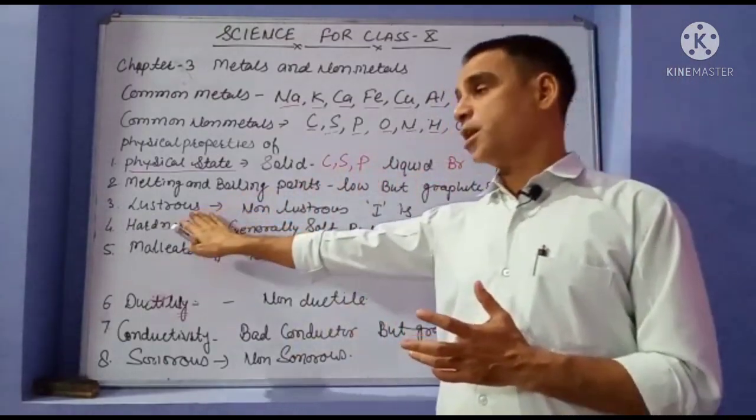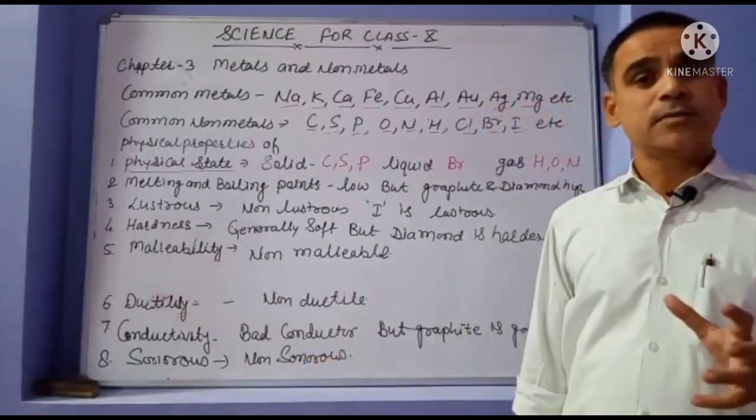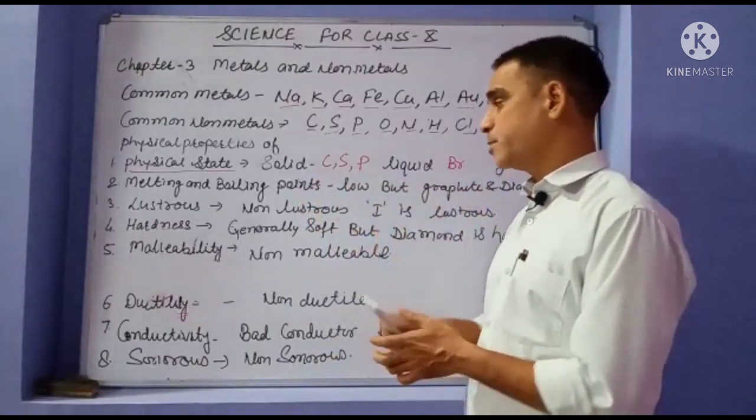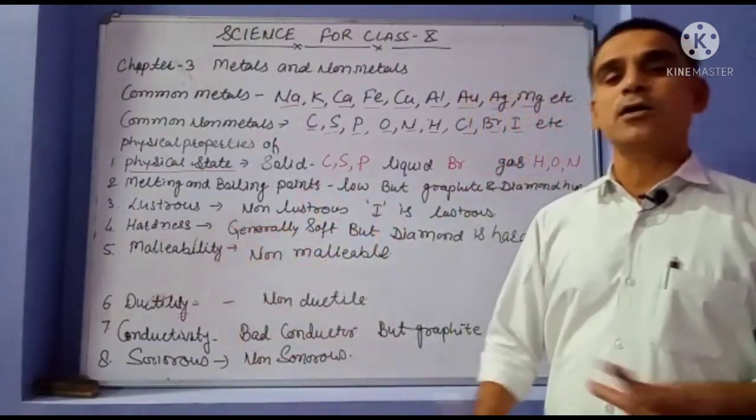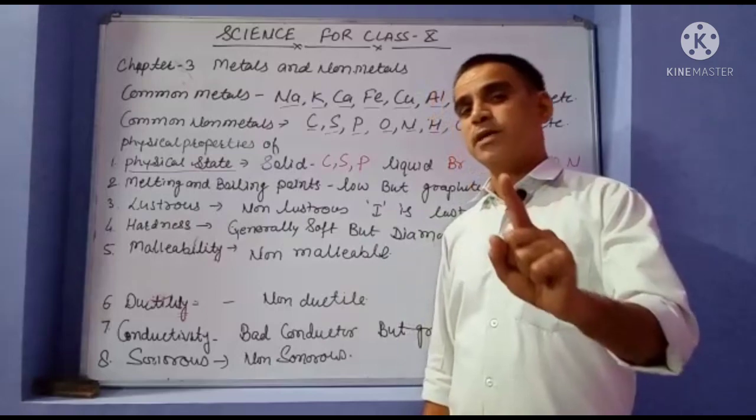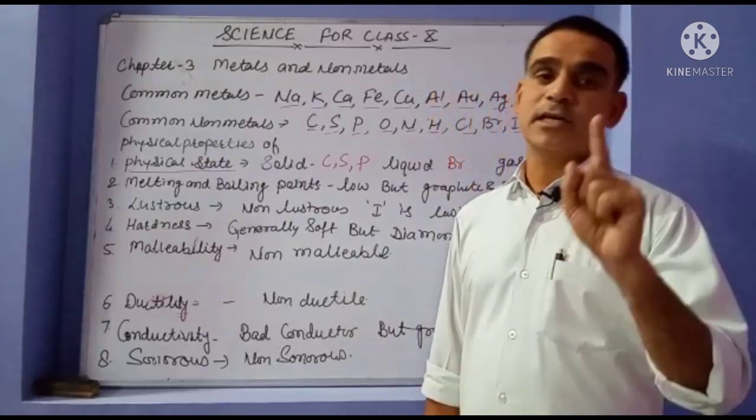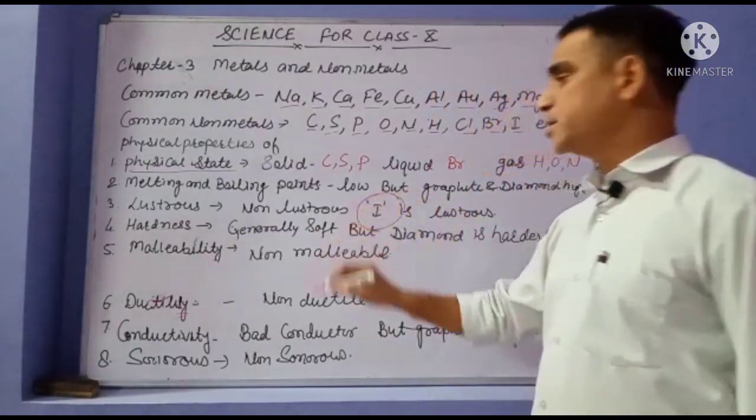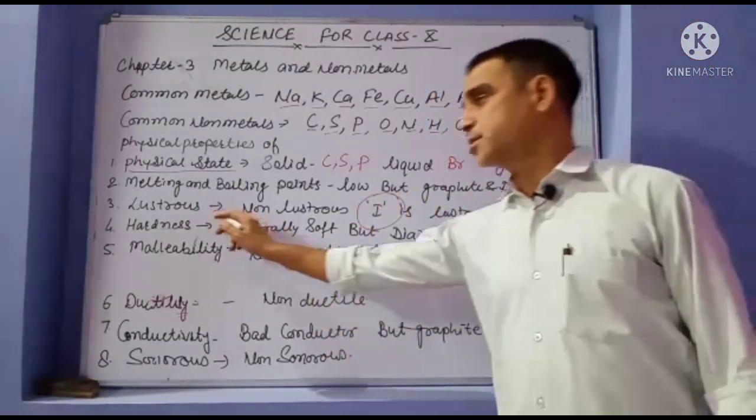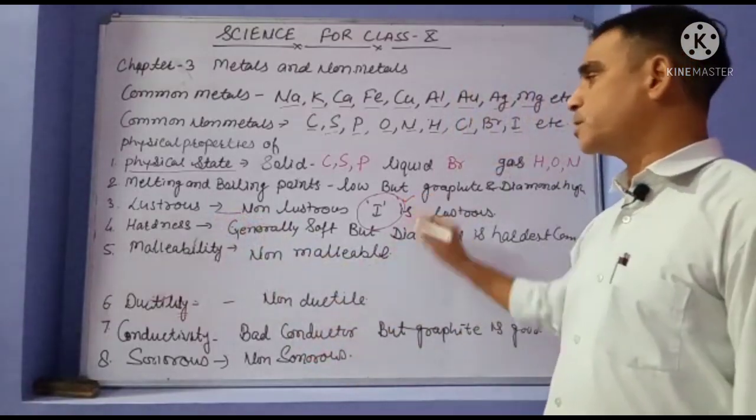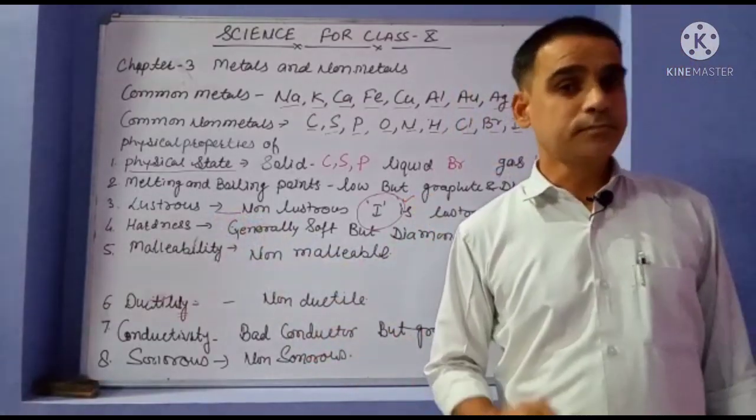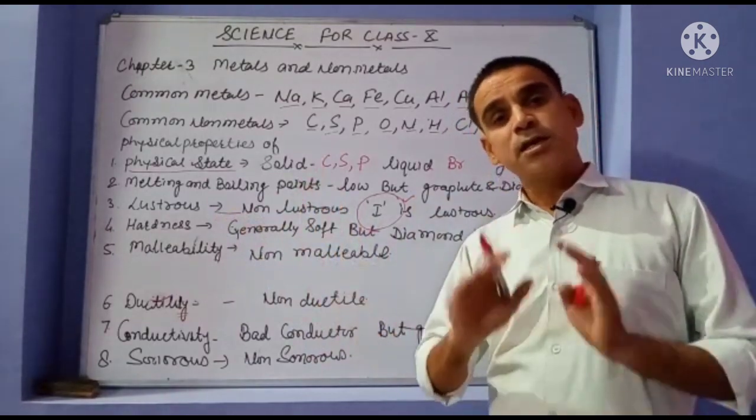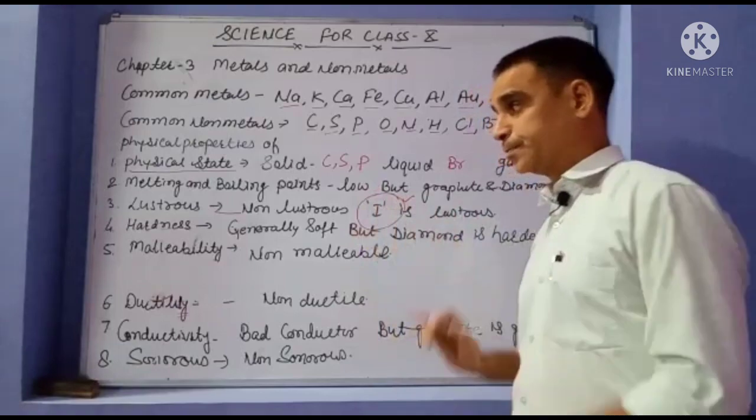And the next property is lustrous. Lustrous means shine, or the reflection of light. Generally non-metals are not shiny, but only one non-metal is shiny, that is iodine. Iodine is the non-metal which is shiny, or which has lustre. That is the exception to that property. We are discussing the general property, but also the exceptions to that rule.